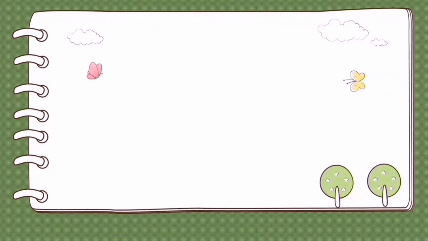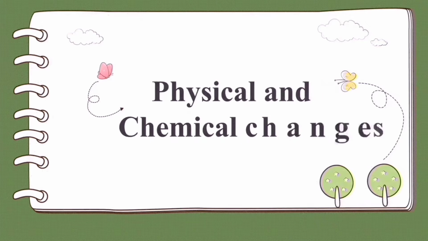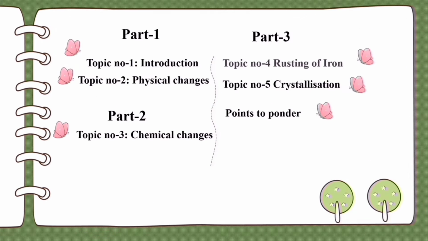In the physical and chemical changes unit, I have divided the topics into three parts. We have completed part 1 and part 2 in previous videos. If you haven't watched them, I gave the links in the description. Please check them out. Now we will discuss part 3, which contains topic number 4, rusting of iron, and topic number 5, crystallization. And finally, points to ponder, where we will summarize all these 5 topics.